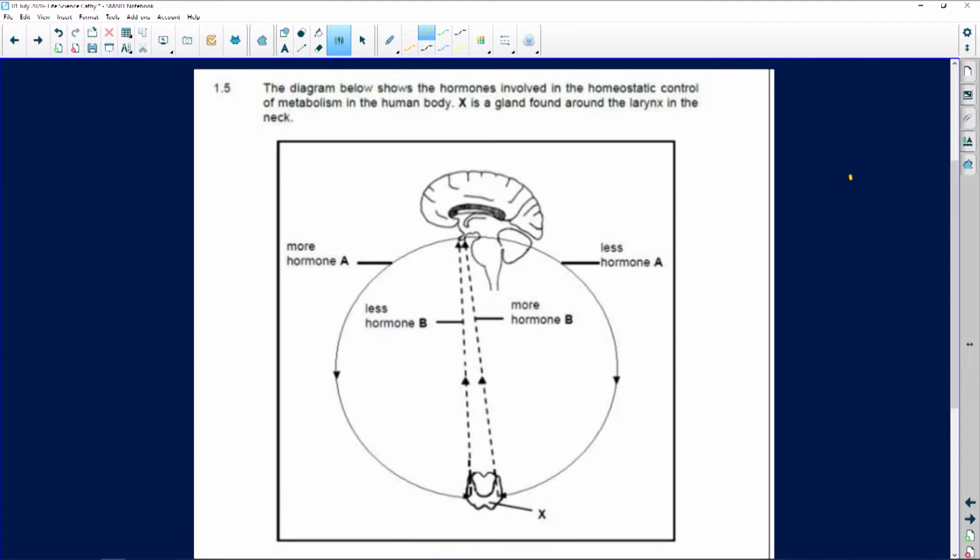Okay, this is Kay Lee's question, and also Johann Strauss. We are going to go through your what is homeostasis as well. You guys must know the definition. So here we say the diagram below shows hormones, chemical messengers, involved in the homeostatic,